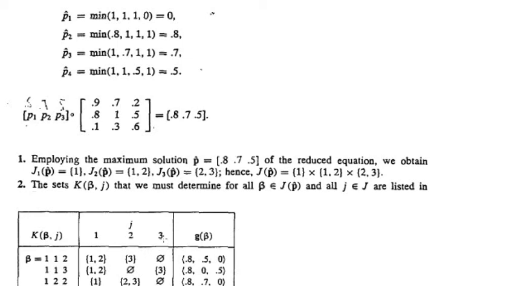And if you consider j equal to 3, K of beta 3: beta 1 is 1, not equal to 3, beta 2 is 1, not equal to 3, beta 3 is 2, not equal to 3. So K of beta 3 is empty. Similarly, find the other K of beta j values for other tuples, and then apply the rule for g_j of beta. So we get minimal solutions.